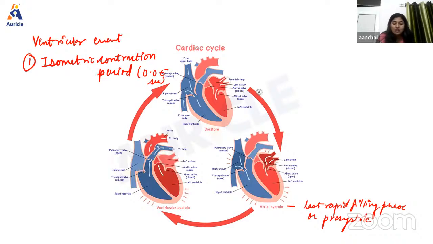Okay. Now, because tension is going to increase in the ventricular musculature during isometric contraction, the pressure increases sharply in the ventricle. Okay. And also in this phase, there will be closure of the AV valve at the beginning of this phase. And as the AV valve closes, it will also lead to the production of the first heart sound.